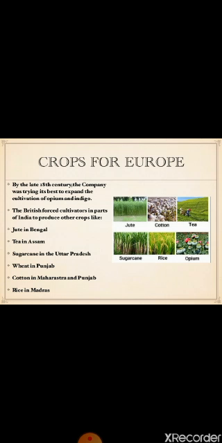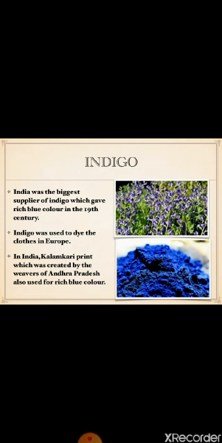But why was it so important to cultivate indigo? First of all, you should know what indigo is and why it is used. So, basically indigo is a plant from which a blue powder is derived, and this is used to dye clothes in blue, or as we say, indigo color.